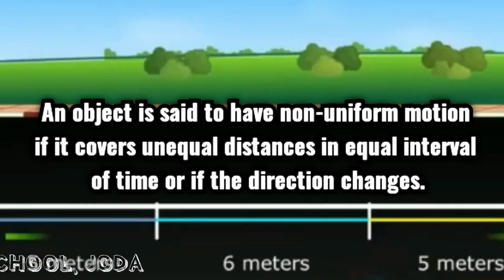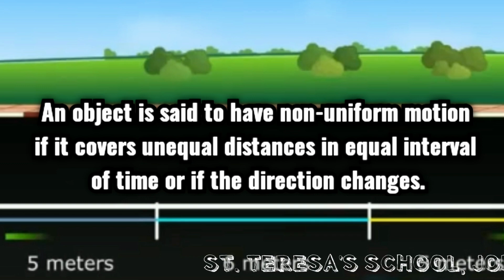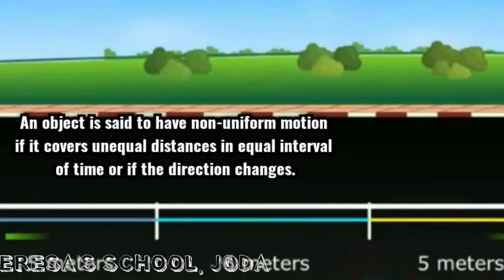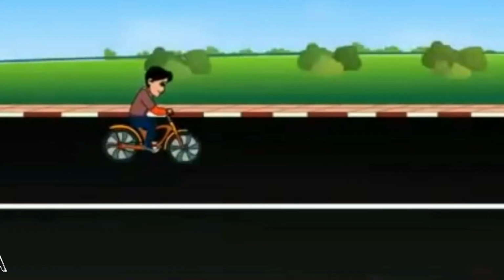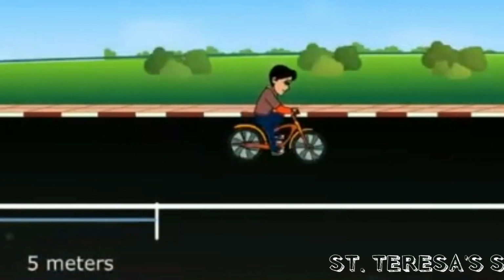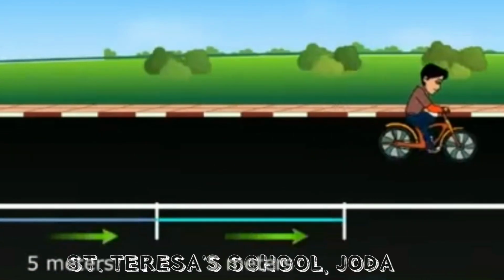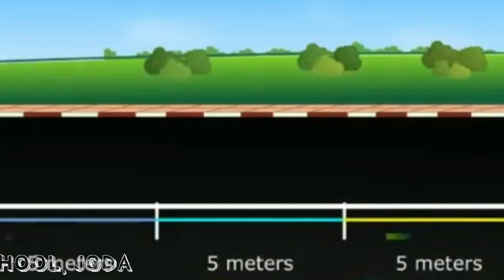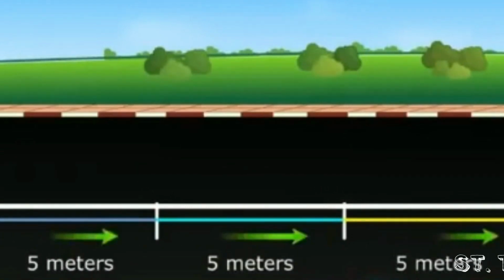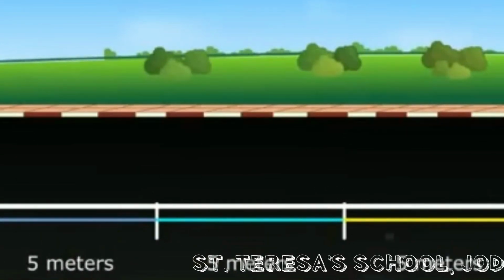Remember, if the direction changes, then also it is called as non-uniform motion. It will be uniform only if the body travels first 5 meter, then 5 meter, then again 5 meter in the same interval of time, maybe 1 second, and it should be in a straight line as well.